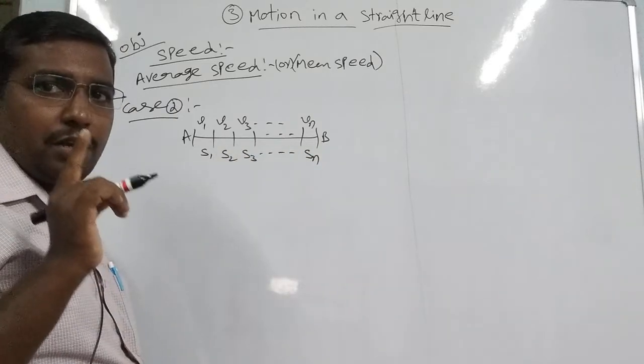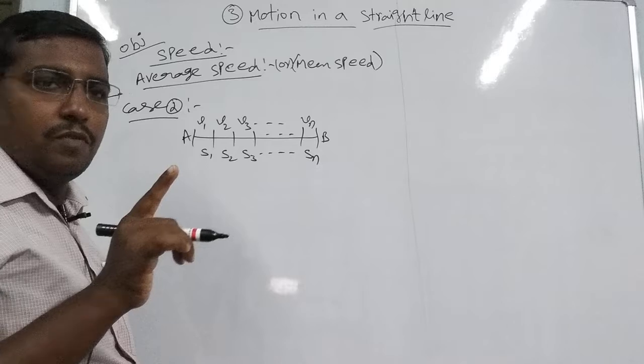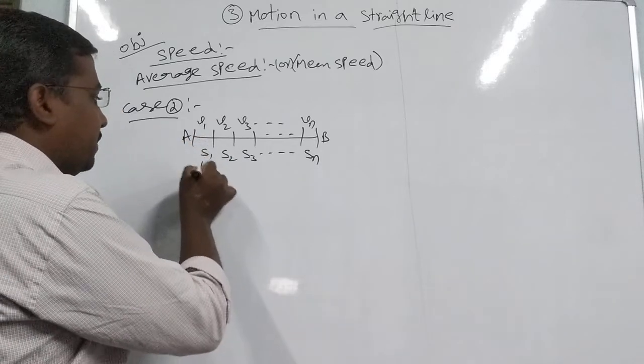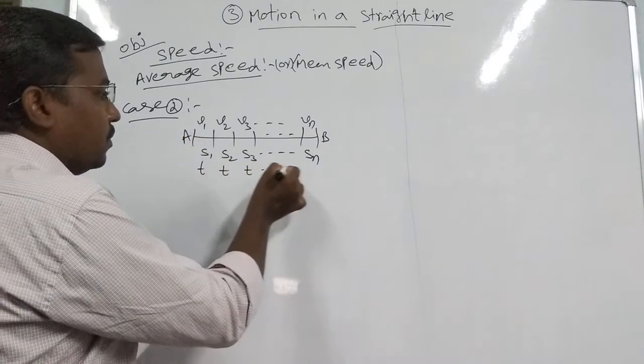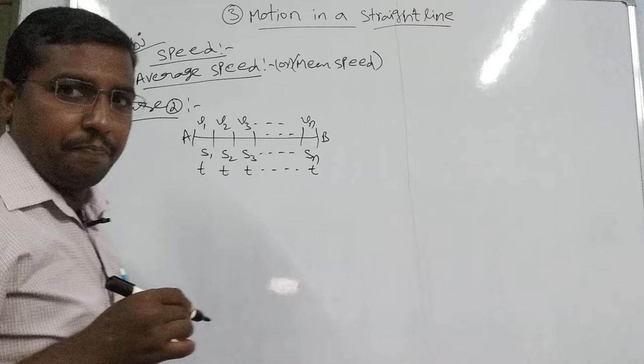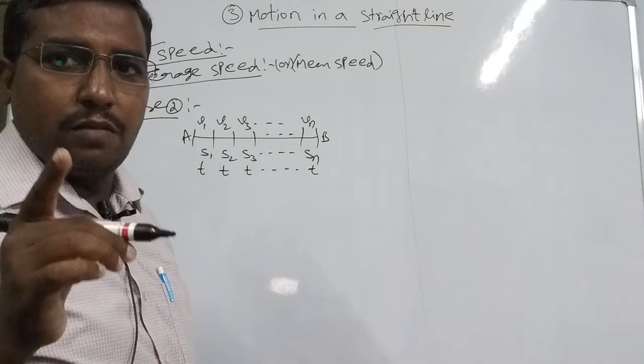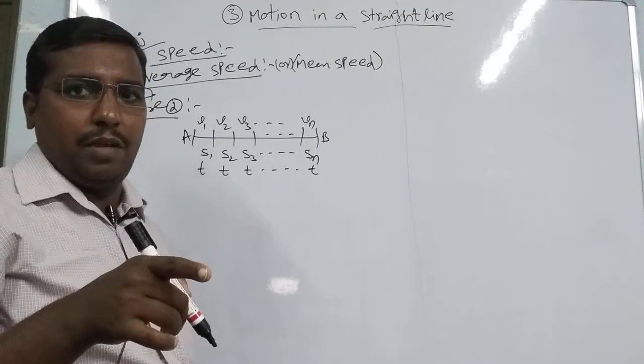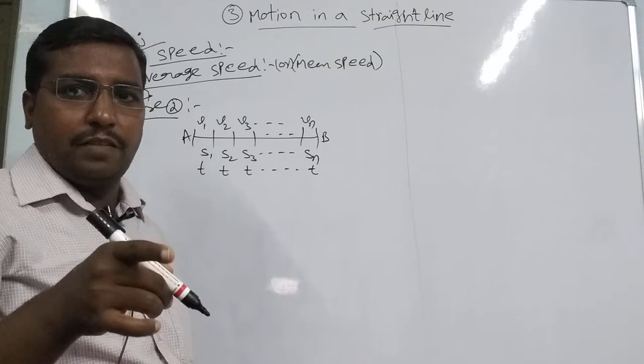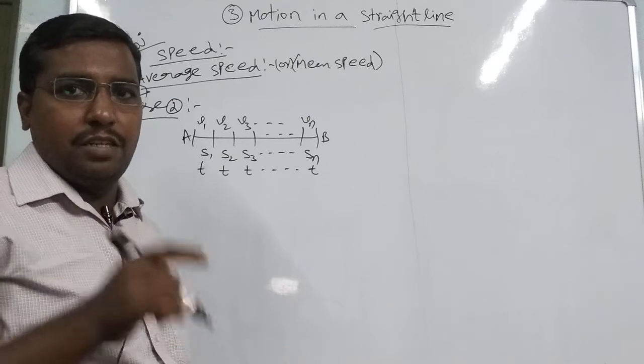But each lap is covered in an equal time interval, that is t, t, t and so on up to t time. So the object covers equal timing with different velocity and different distance.